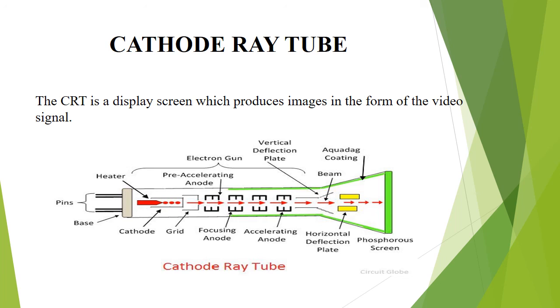These plates deflect the beam when voltage is applied across them. One pair of plates moves the beam upward and the second pair moves the beam from one side to another. The horizontal and vertical movements of the electron beam are independent of each other, and hence the beam can be positioned anywhere on the screen.